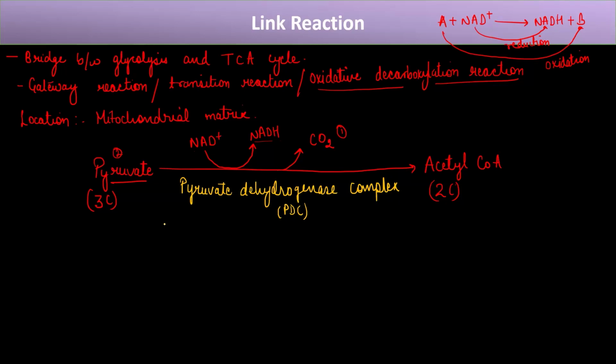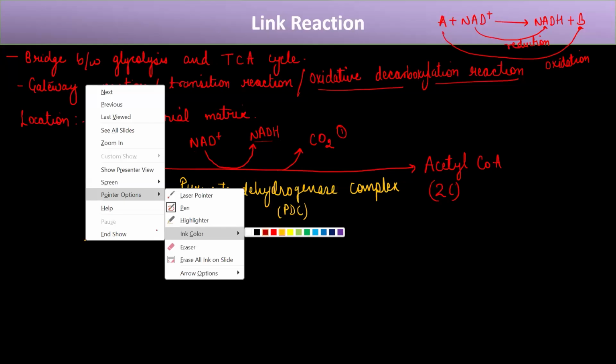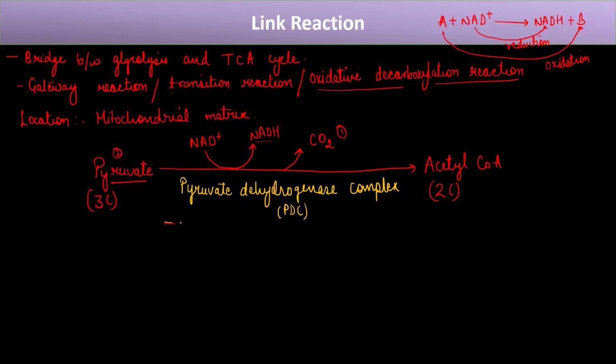Now, since it is a complex, along with the enzyme it also contains multiple things. So what all things does it comprise? It comprises magnesium ion. It also comprises TPP. TPP is a cofactor whose full form is thiamine pyrophosphate.